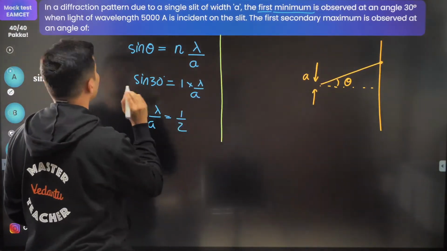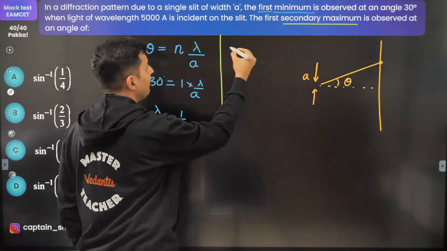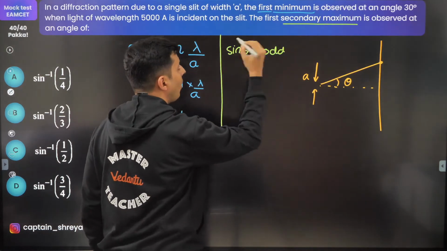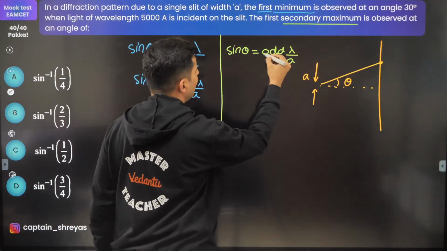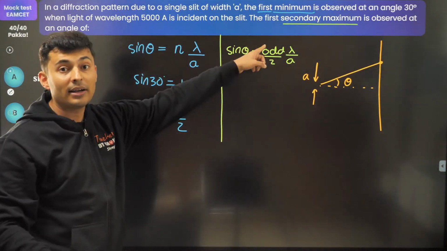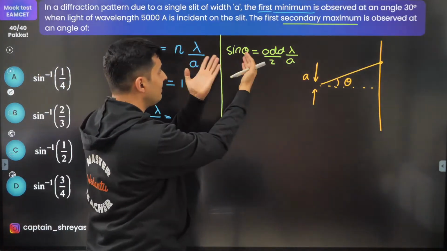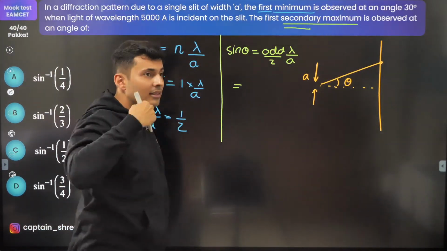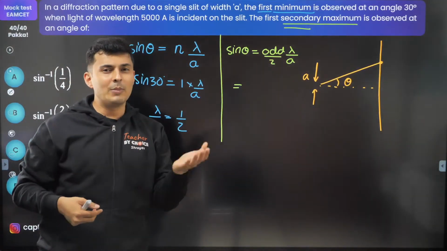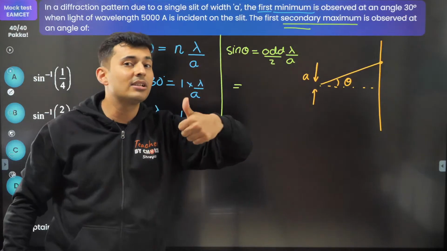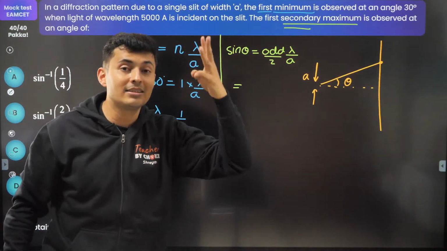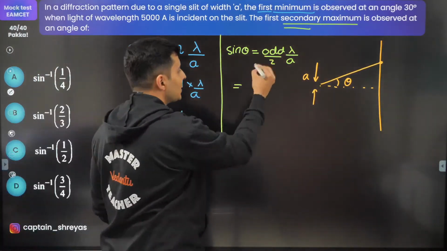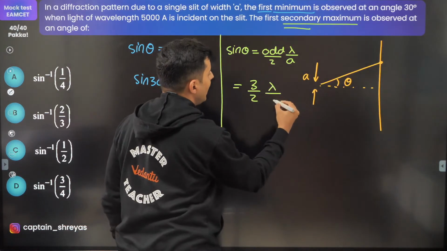Now for maxima, that too secondary maxima, the formula goes like this: sine theta is equal to an odd number times lambda by 2A. This is the formula, odd number lambda by 2A. Now we have to find a different angle because it is maxima. Since it is secondary, think which is the second odd number. In a natural number series, which is the first odd number? 1. Second odd number? 3. Third odd number? 5. 2n minus 1. So basically it will be 3 by 2 lambda by A.